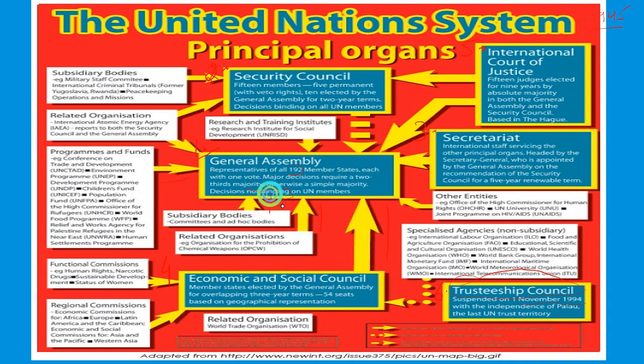These arrows, they submit their report to the General Assembly, all the arrows that are coming here. So they are responsible towards the General Assembly, and their reports can be discussed and are discussed in the General Assembly as well. So it is the most important organ of the United Nations. Now we go to the Security Council.